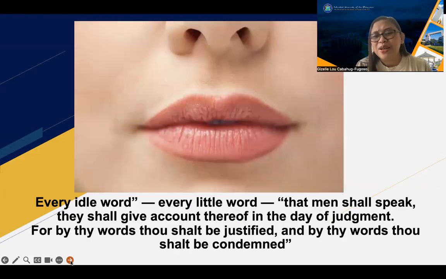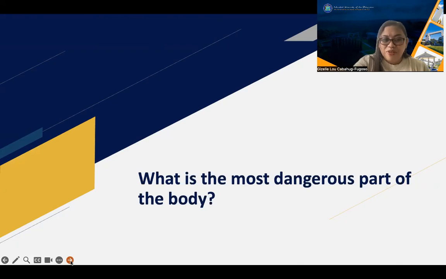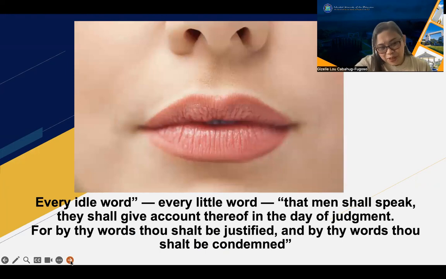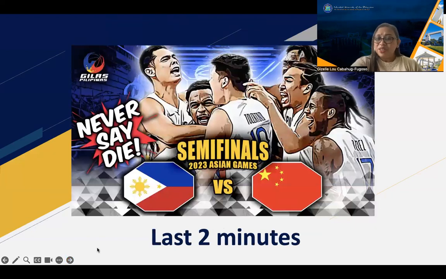Another question, what is the most dangerous part of the body? Is it the hands? No, it is not. It is the lips. The spirit of prophecy tells us that every idle word, every little word that men shall speak, they shall give account thereof in the day of judgment. The Bible tells us, for by words thou shalt be justified, and by thy words thou shalt be condemned. So small, little tongue, be careful what you say.